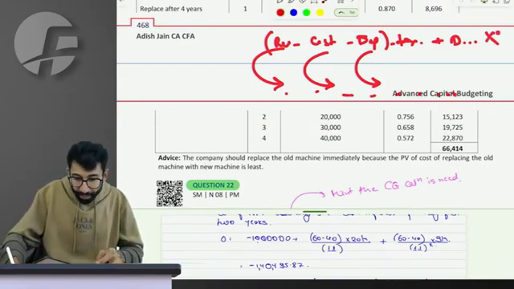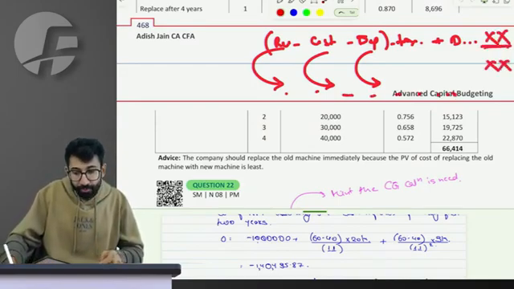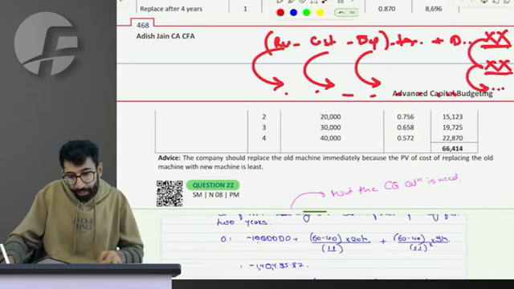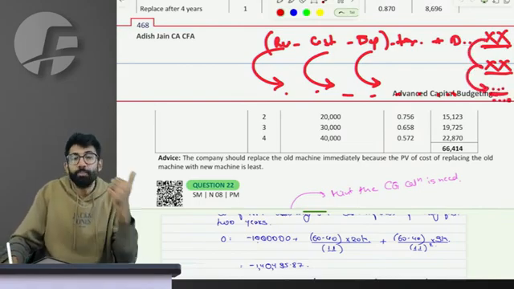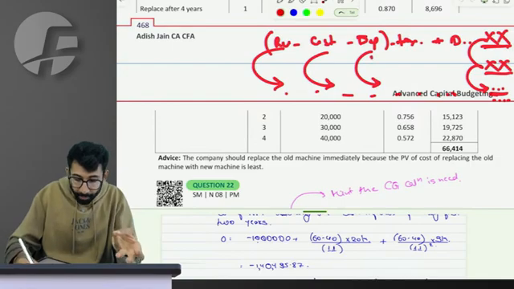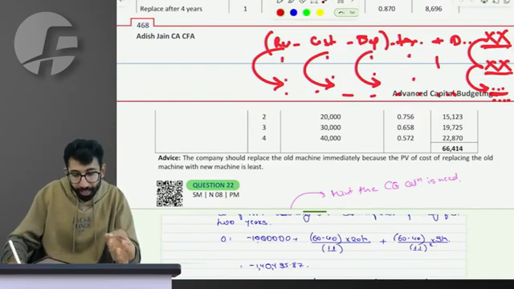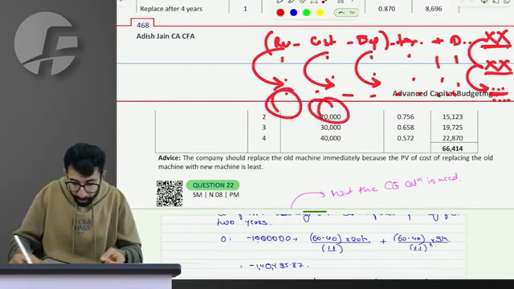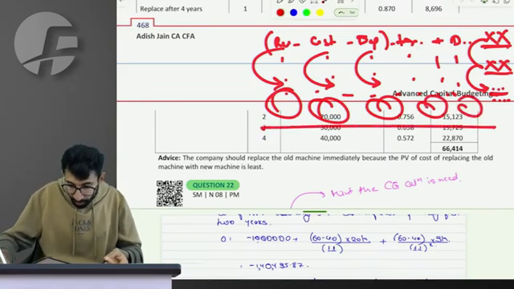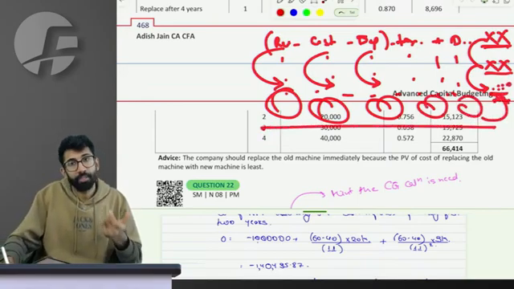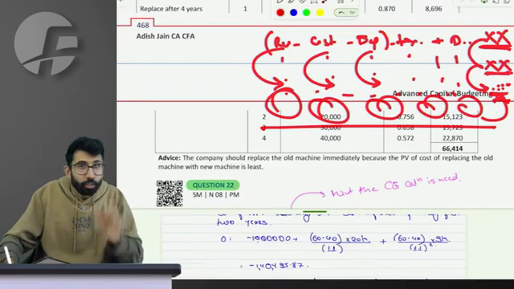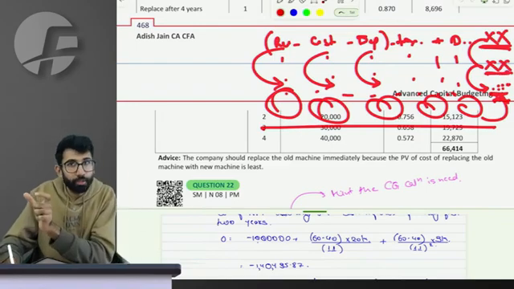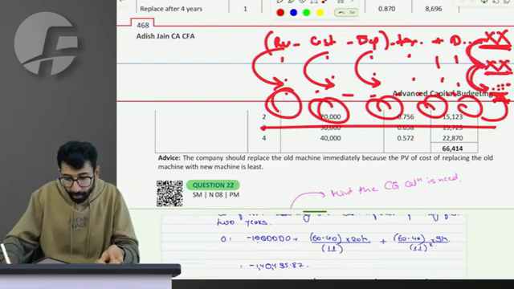Option 2, find CFAT of this option, CFAT of this option, and ultimately calculate incremental CFAT. In the previous question, we calculated incremental depreciation, incremental cost, revenue, tax, etc. So everything was incremental. Using all this incremental, I finally calculated incremental CFAT.